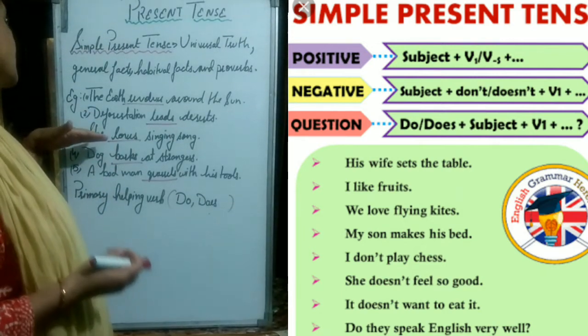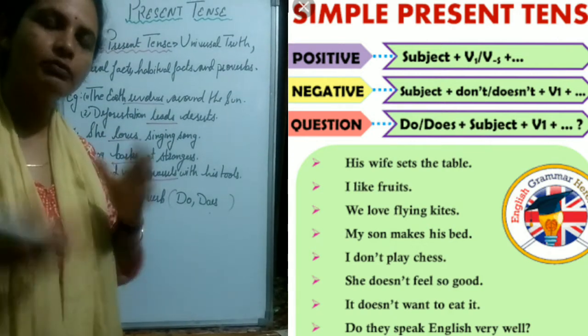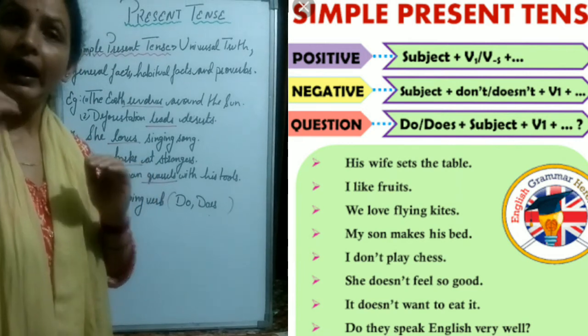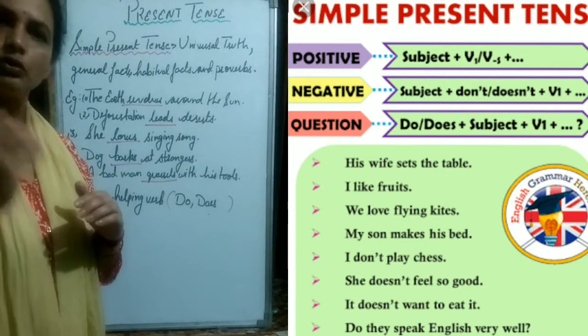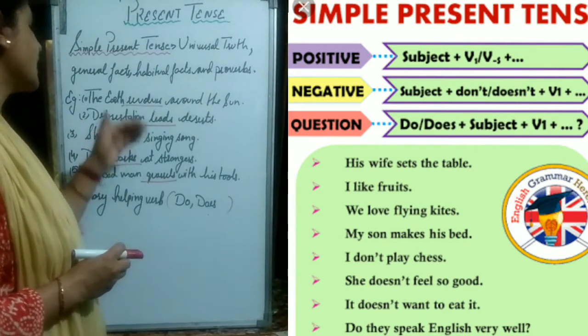Now we move to the next, that is, she loves singing songs. That is a habitual fact. Why is it a habitual fact? Because it is the habit of one person and a repeated action is there, okay? So that we call a habitual fact. Dog barks at a stranger.